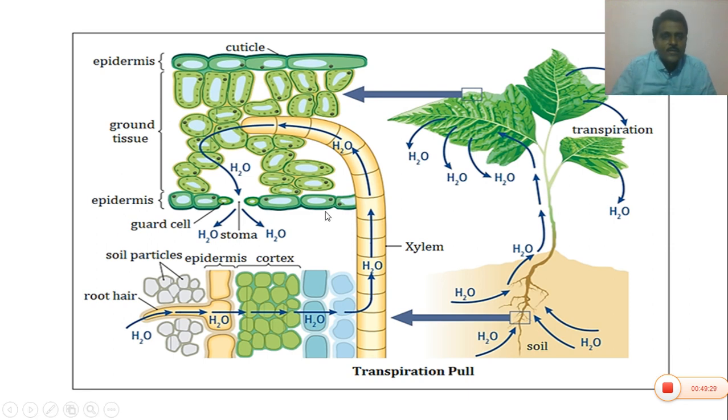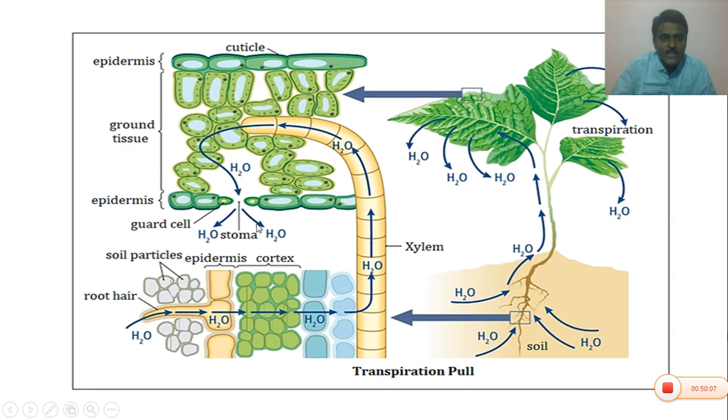So this is the anatomy of the plant. This is the root anatomy, stem and leaf. The root absorbs water, which enters the epidermis and cortical cells and reaches the root xylem. From the root xylem, water enters the stem xylem and finally enters the leaf through the veins. Veins are nothing but vascular bundles. They contain xylem and phloem. So the water is passed into the xylem, and finally during daytime, the water present in the mesophyll cells is lost in the form of vapor, transpiration.